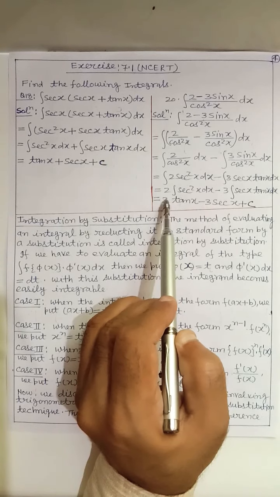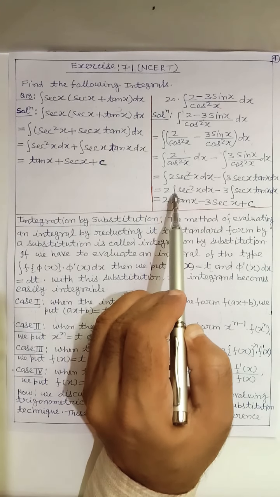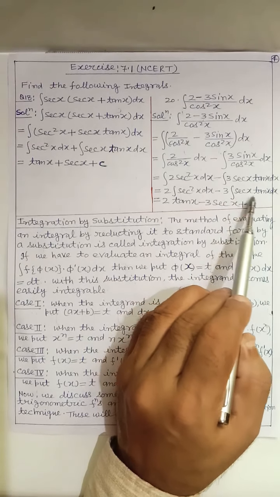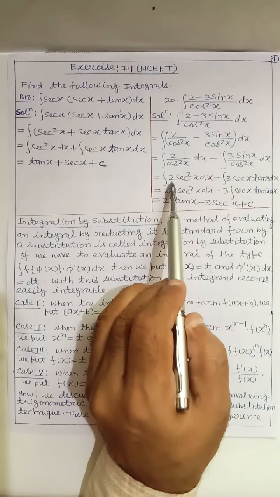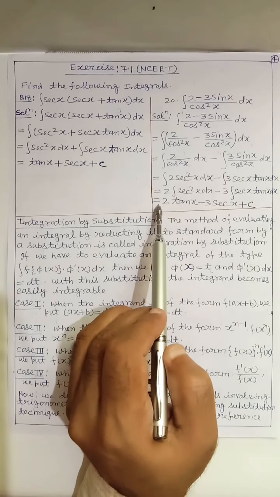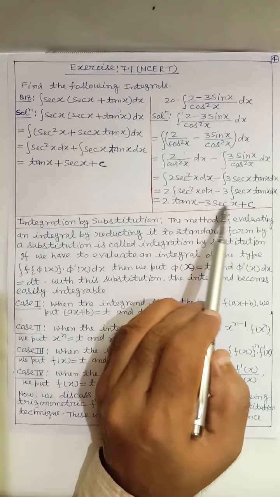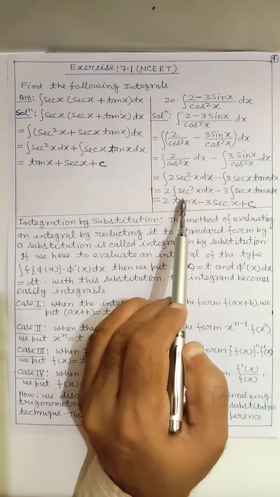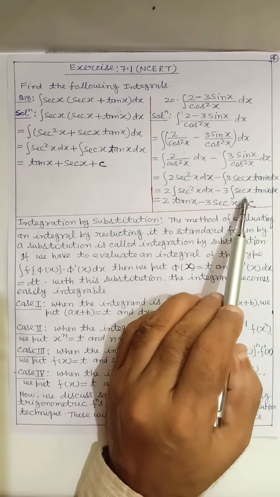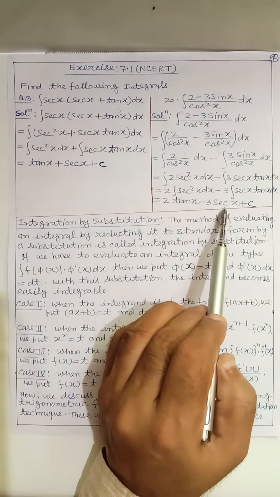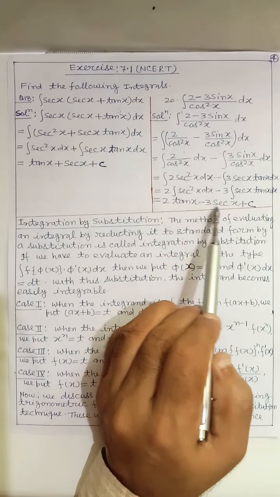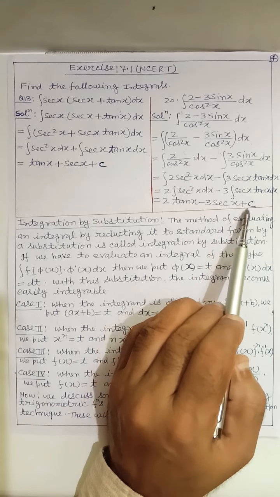So this is equal to 2 times the integral of sec² x dx minus 3 times the integral of sec x tan x dx. Here 2 and 3 both are constants, and this is equal to 2 tan x - 3 sec x + c. Already we know the integral of sec² x dx is tan x, and the integral of sec x tan x dx is sec x. So we have 2 tan x - 3 sec x + c.